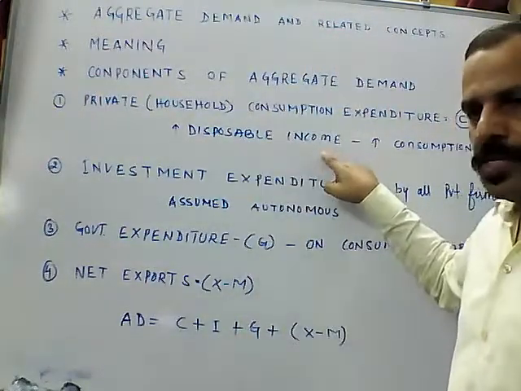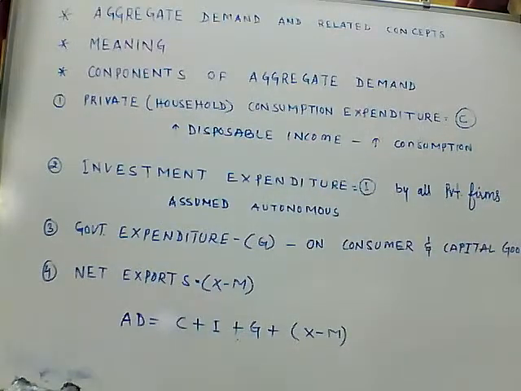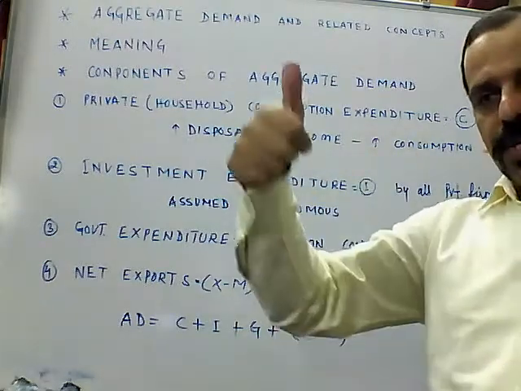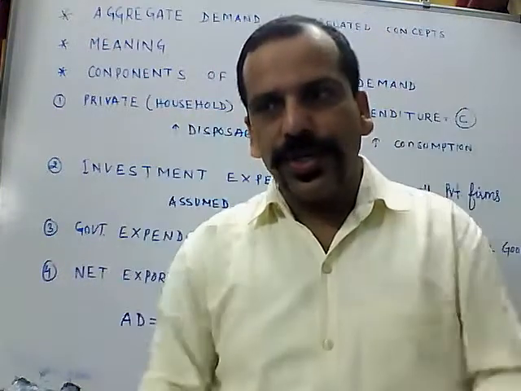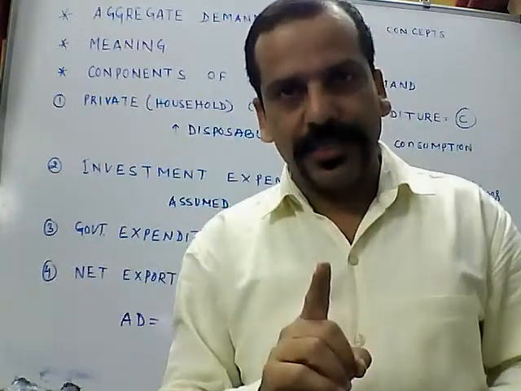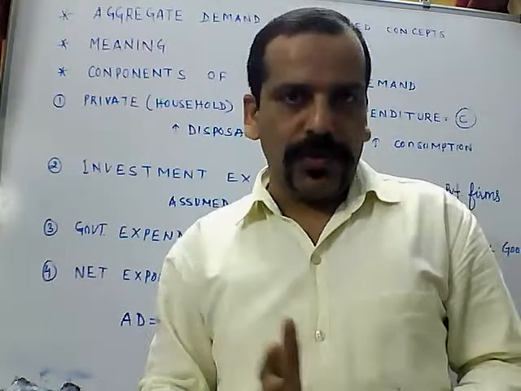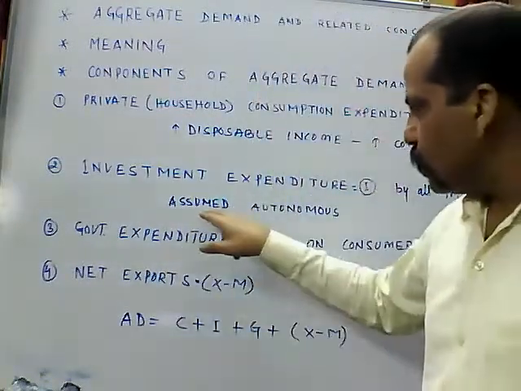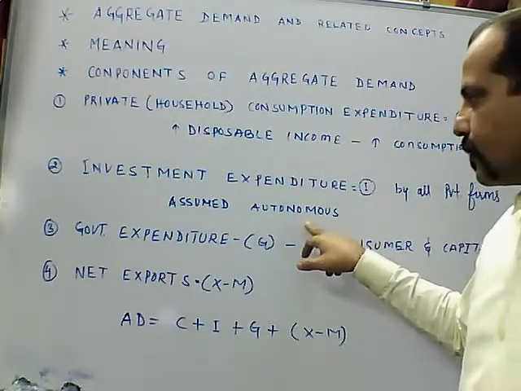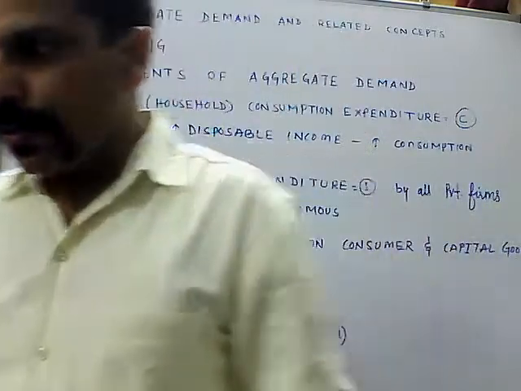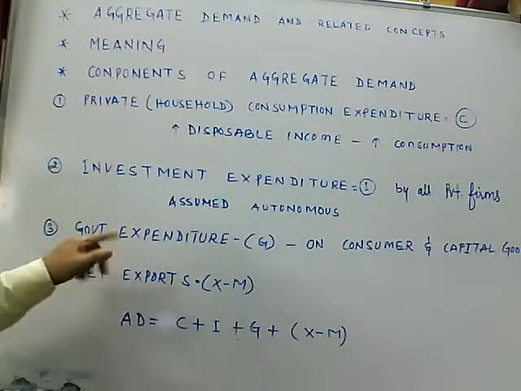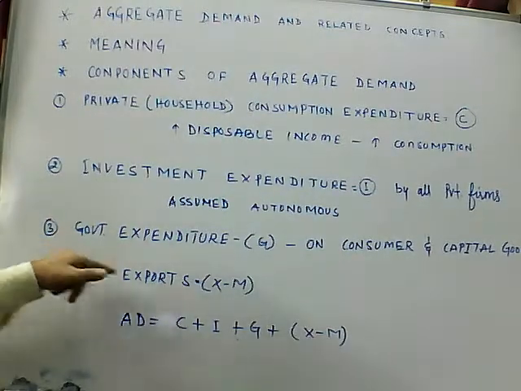If the income of the private sector is increasing, there is no change on the investment by the private sector. It is assumed autonomous, which means it remains constant. Got it? Understood? Any query? No. Then the third point.